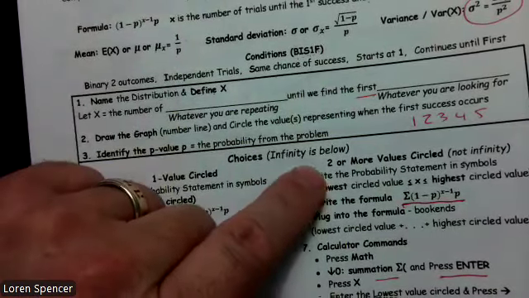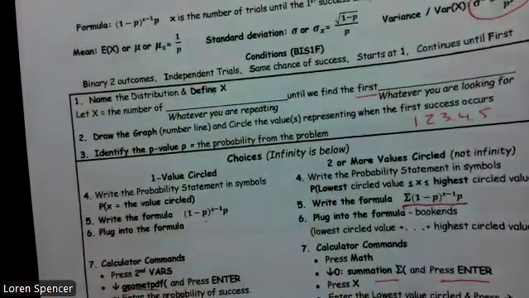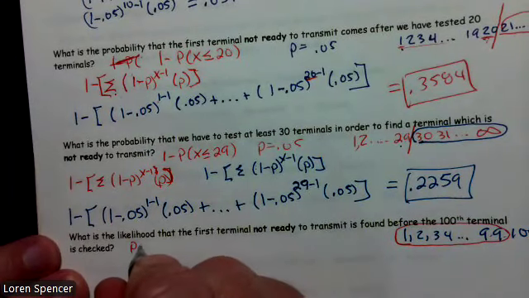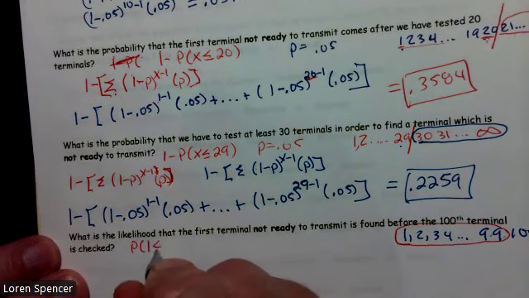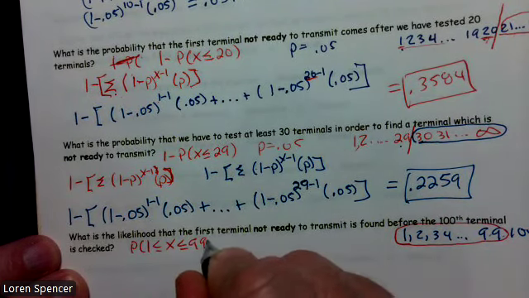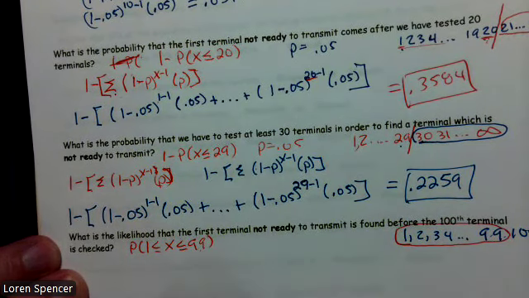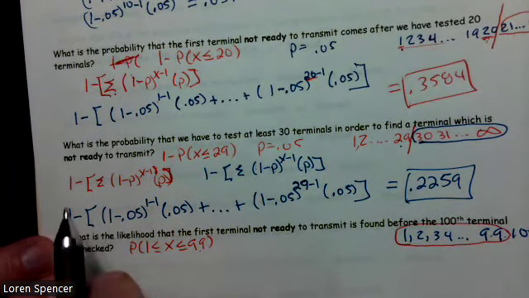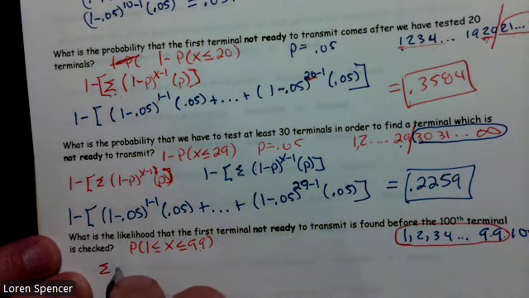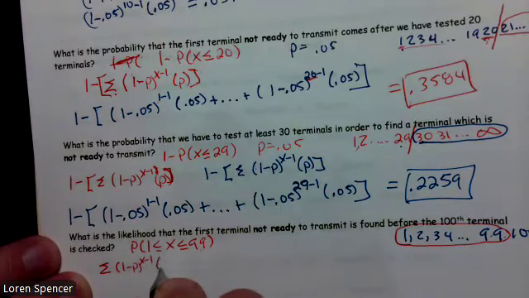If I don't have infinity circled, I go through this column right here. So I write the probability statement: the probability that 1 is less than or equal to x is less than or equal to 99, because that's the highest value I had circled. In this case, I don't need the 1 minus. It just has a summation of (1 minus p) to the x minus 1 times p.